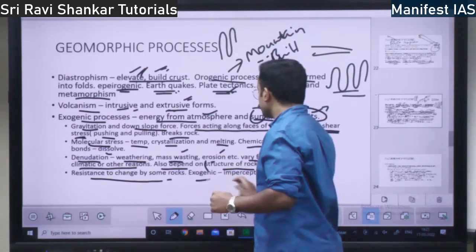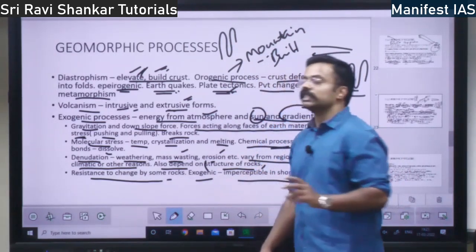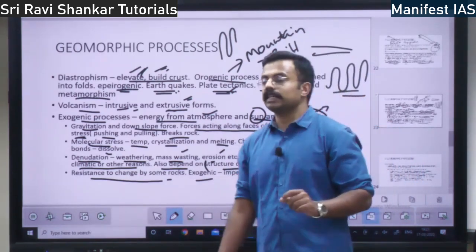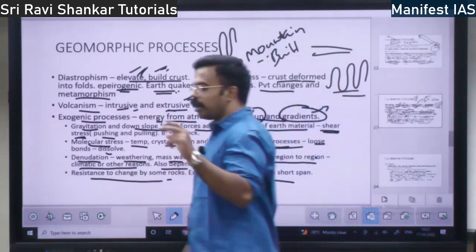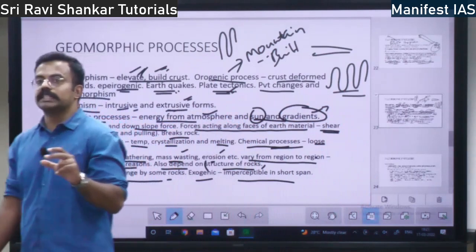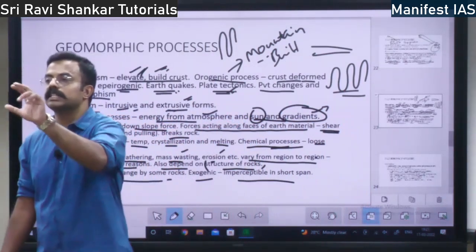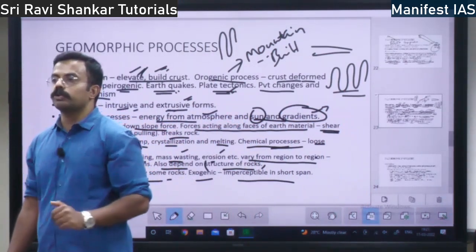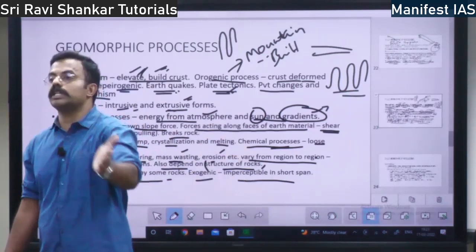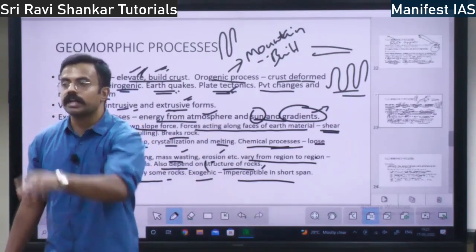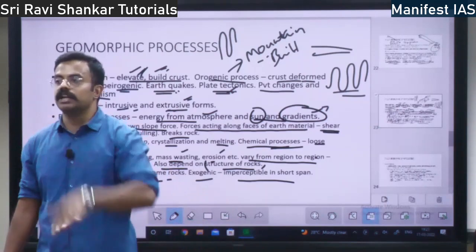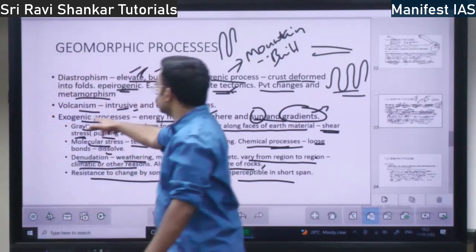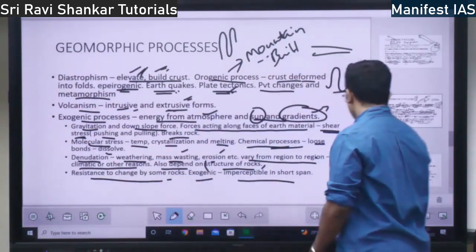These exogenic forces are imperceptible in the short span. Whether it is wind, water or avalanche, whatever the change it does, you cannot notice it in a short time, 1 year or 2 years. Over 100 years, you will notice that there was a rock here, and it has disappeared because of the denudation process, right? So, this is the exogenic process.